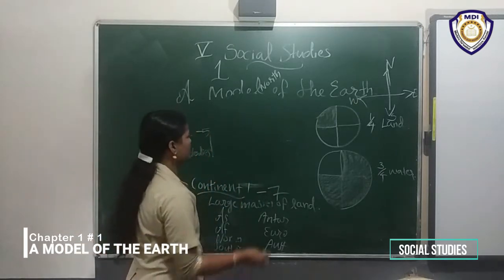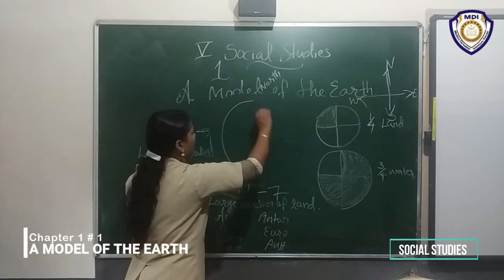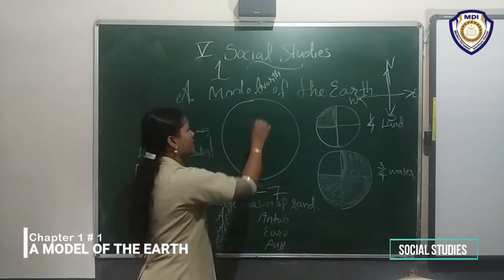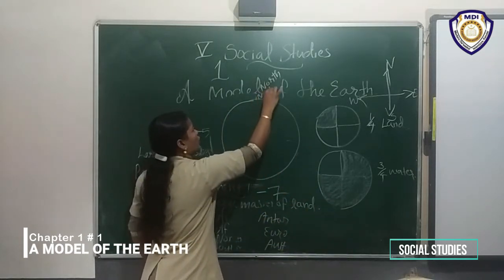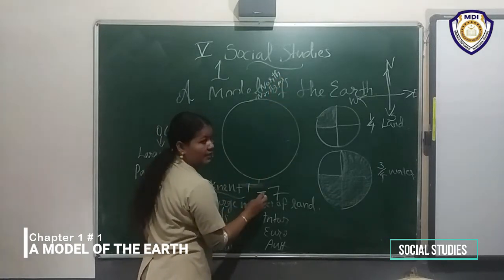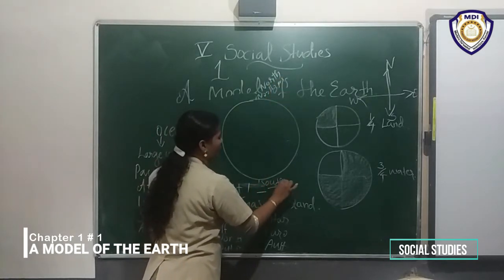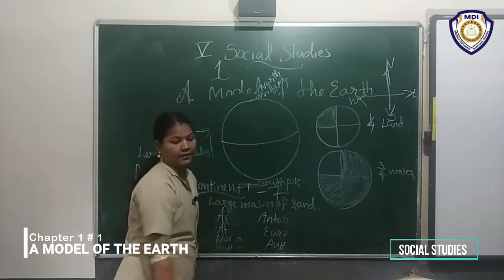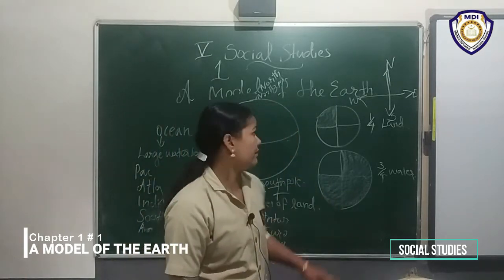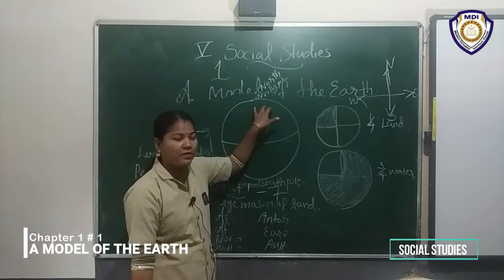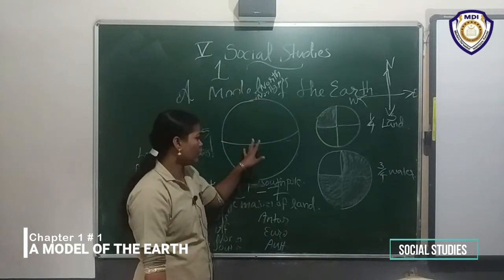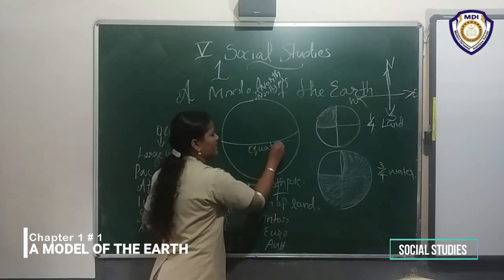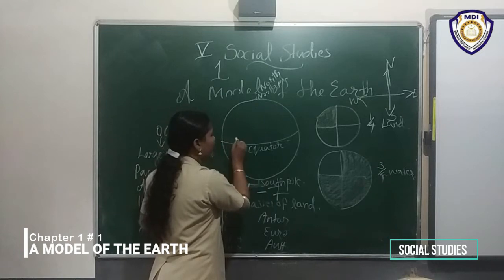Again, I will draw the same thing. Listen, all of you listen here. The northernmost point is called north pole. The southernmost point is called south pole. Then, the middle part or halfway. Halfway between the 2 poles, that means north pole and south pole, it is called equator. Here is one imaginary line.